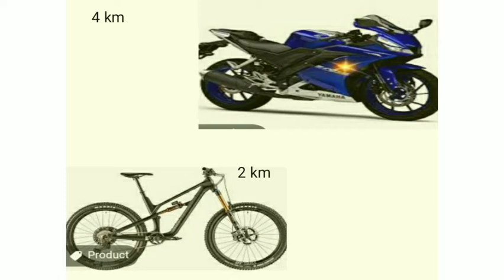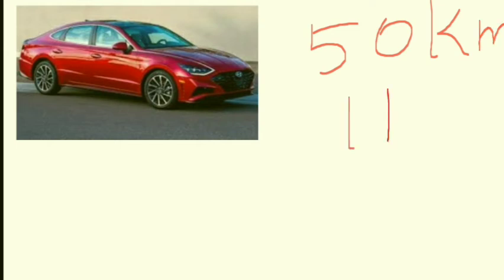So this is where we introduce the term speed. When we talk about fastness or slowness of motion, we have to introduce speed. What is speed? Speed is the rate of change of position of an object with time. Now let's take an example. If we say that a car is moving with a speed of 50 km per hour, it implies that it will cover a distance of 50 km in 1 hour.